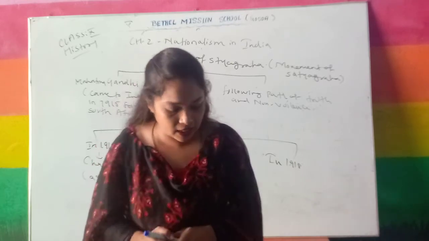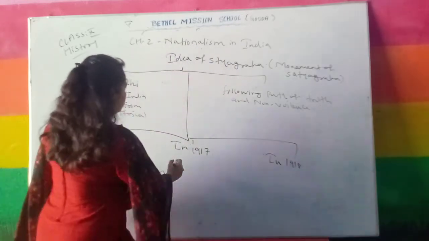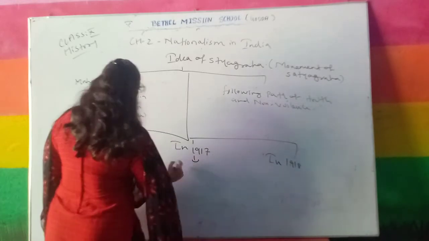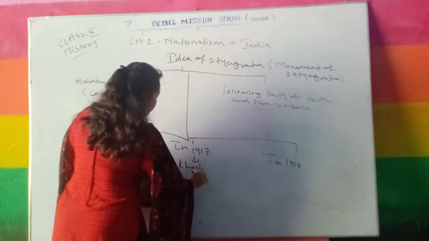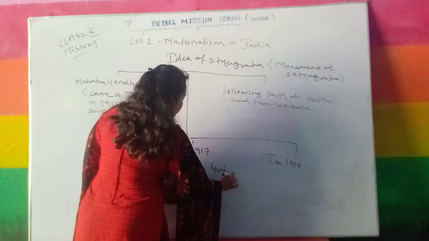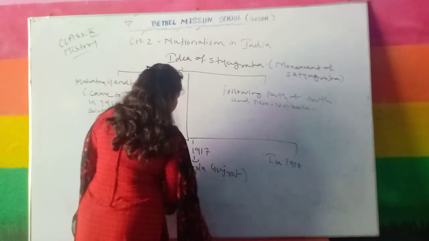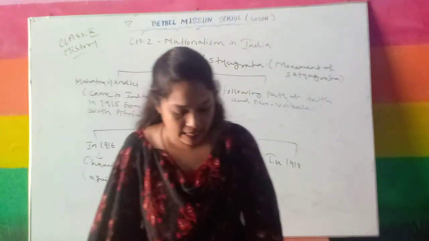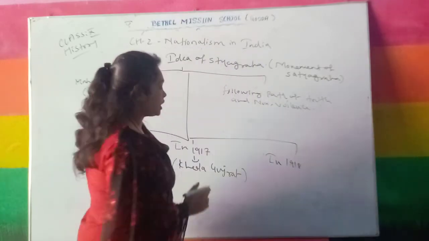Then in 1917, Kheda, Gujarat. The movement was started by Gandhiji in Kheda, Gujarat. And this movement is against the relaxation in revenue collection.